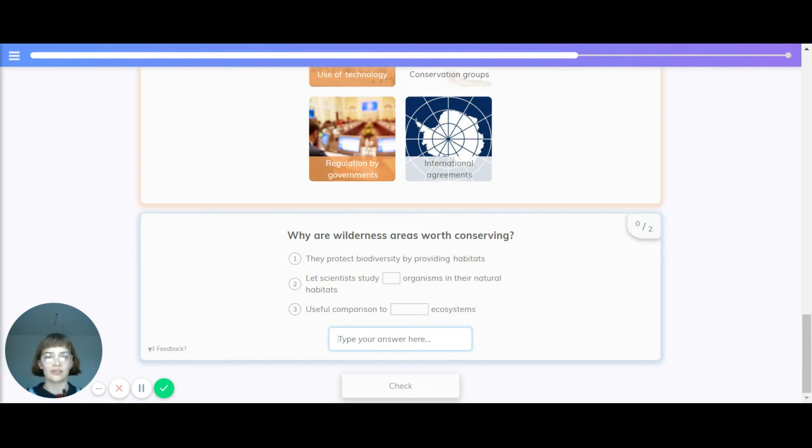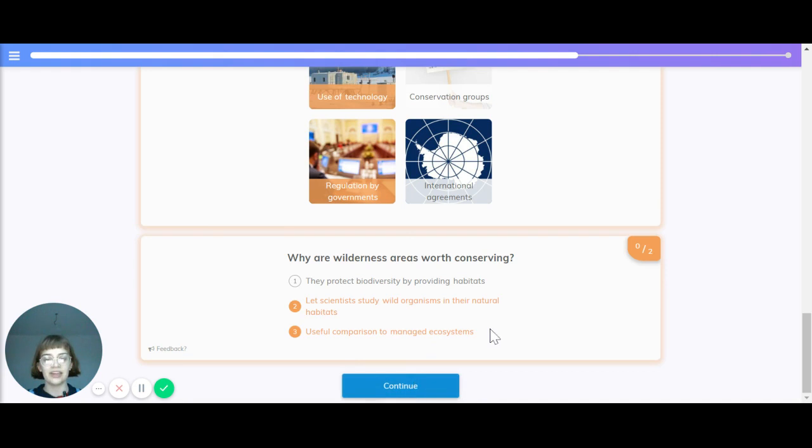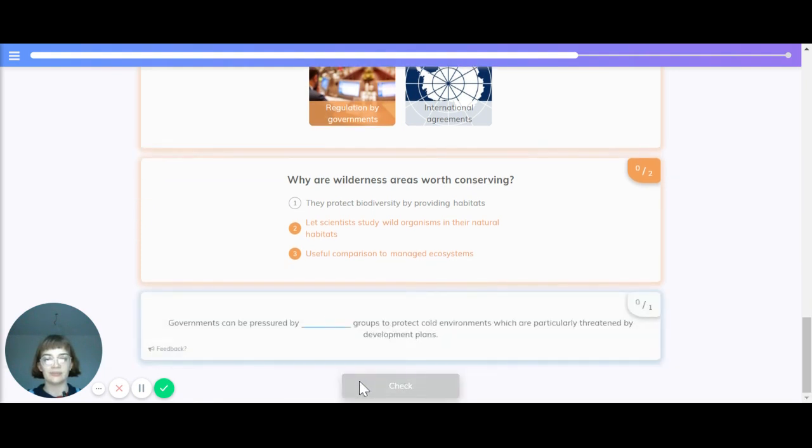Why are wilderness areas worth conserving? Well, 3 reasons. Firstly, they protect biodiversity by providing habitats. Secondly, they let scientists study wild organisms in their natural habitats. And finally, they are a useful comparison to managed ecosystems.